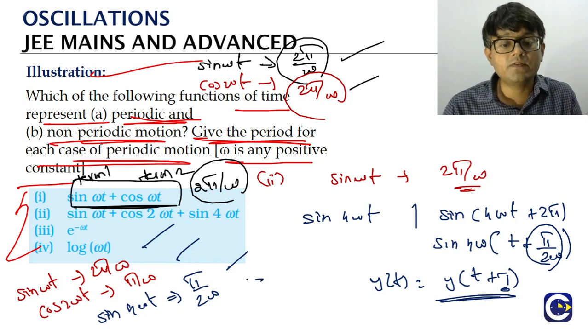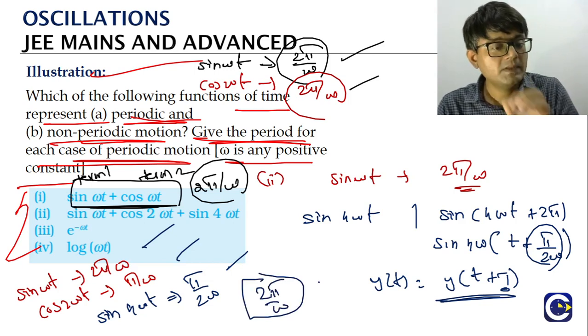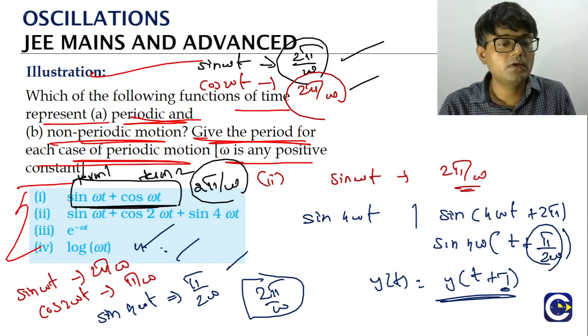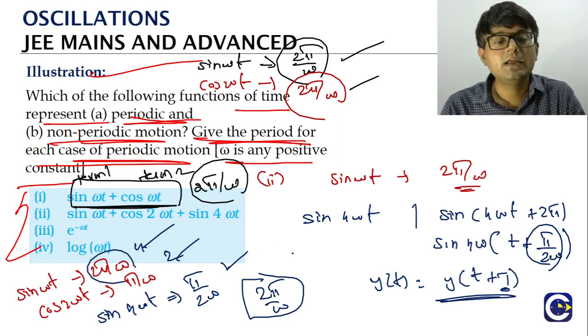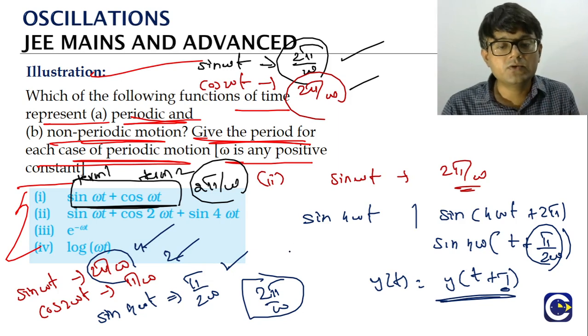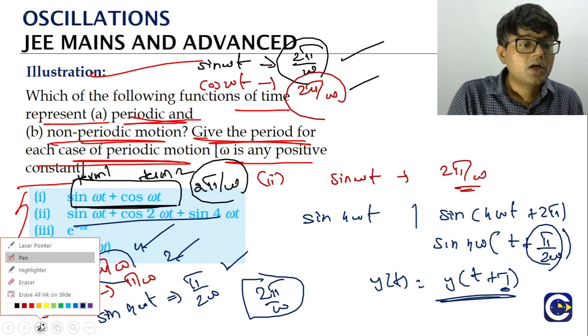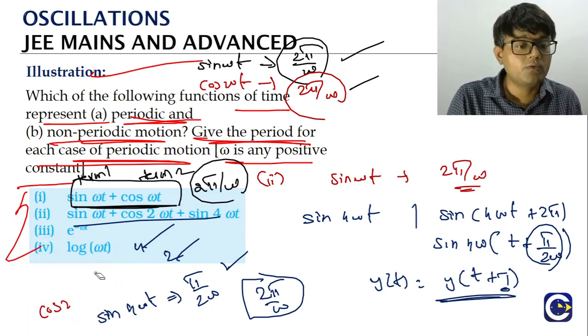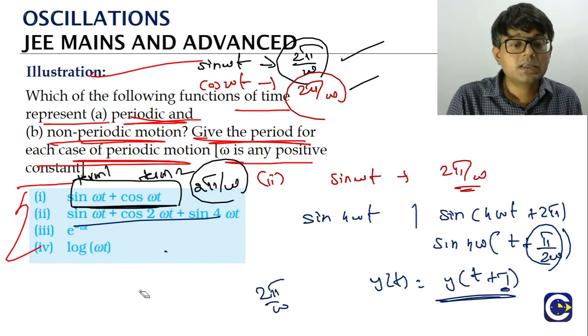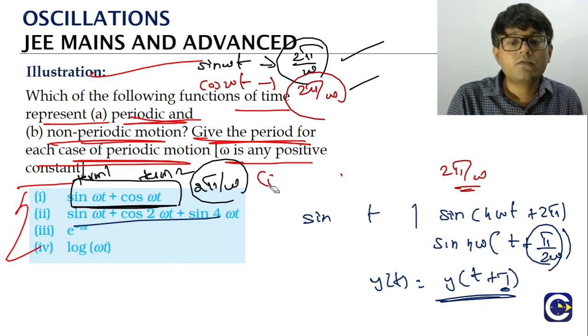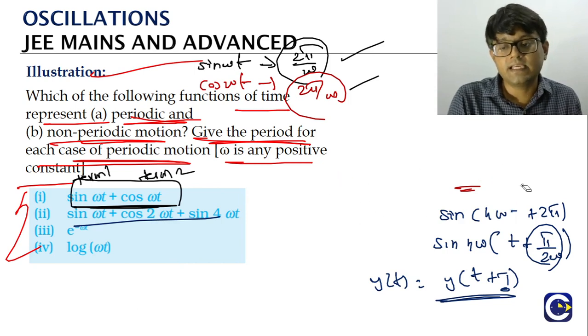Now look at this: 2 pi by omega, pi by omega and pi by 2 omega. What is the LCM of all of them? The LCM is 2 pi by omega. It's like 4, 2, 1. What is the LCM of all of them? 4, right? Which means 2 pi by omega will be the LCM of all these period values. So the overall function, sin omega t plus cos 2 omega t plus sin 4 omega t, what is its period value? It is 2 pi by omega. So we have to take the LCM.